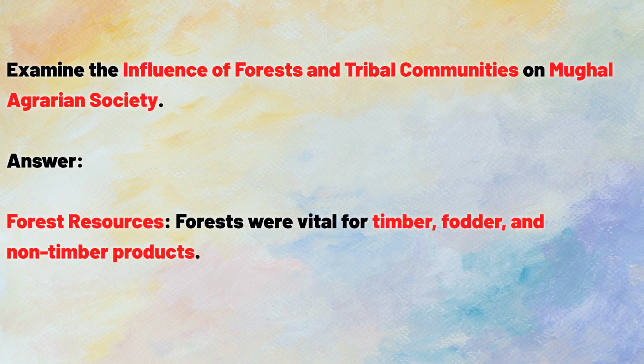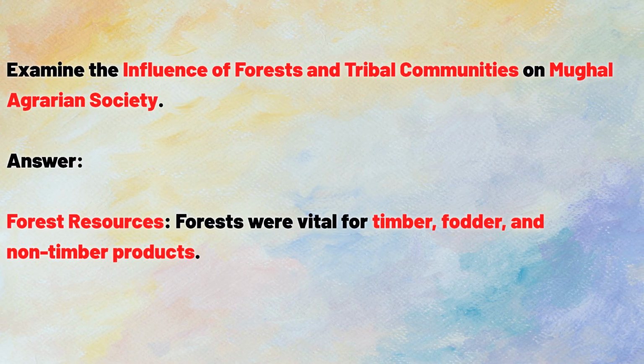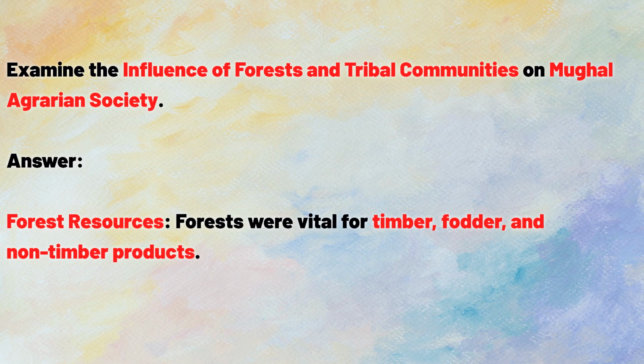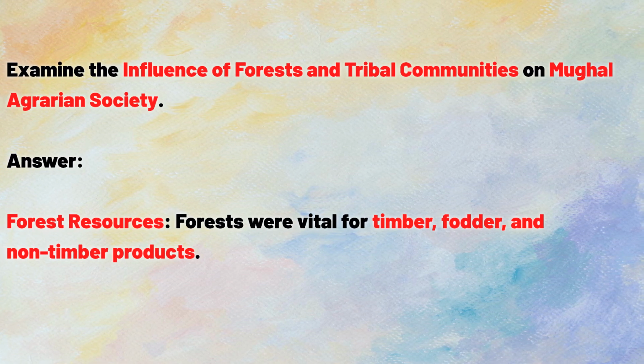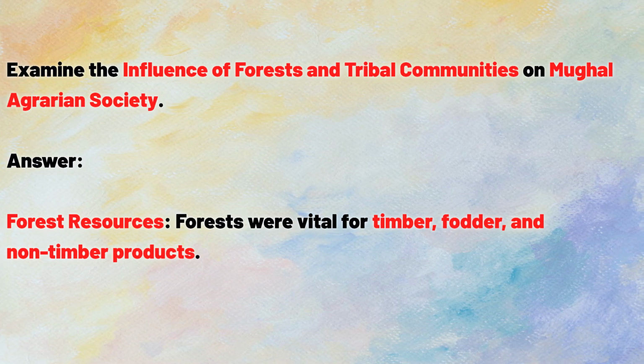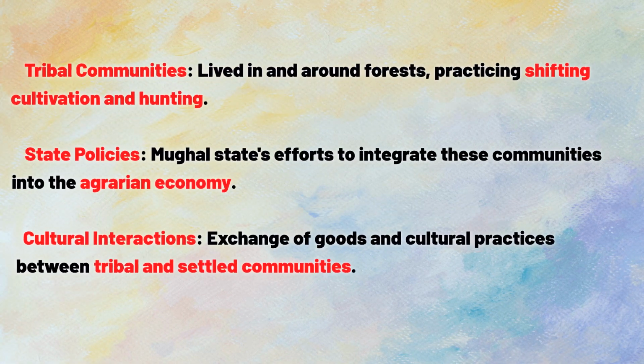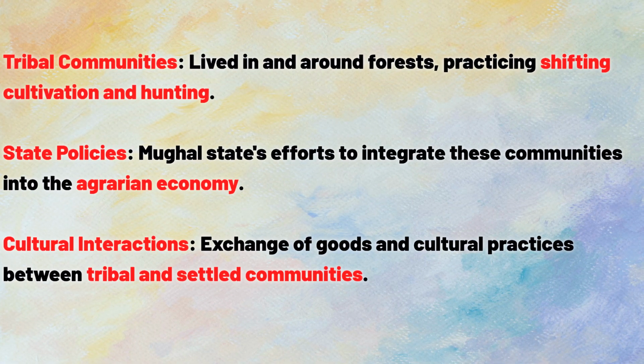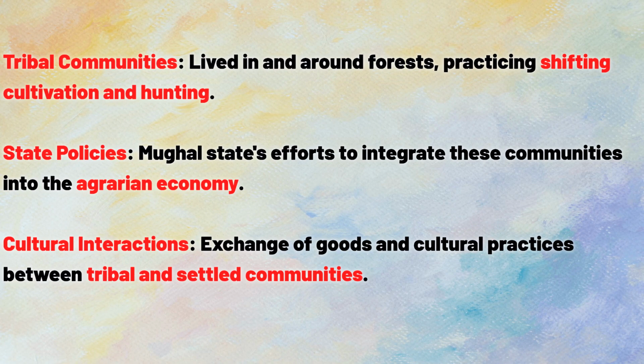Examine the influence of forests and tribal communities on Mughal agrarian society. Answer. Forest resources, forests were vital for timber, fodder, and non-timber products. Tribal communities lived in and around forests, practicing shifting cultivation and hunting.